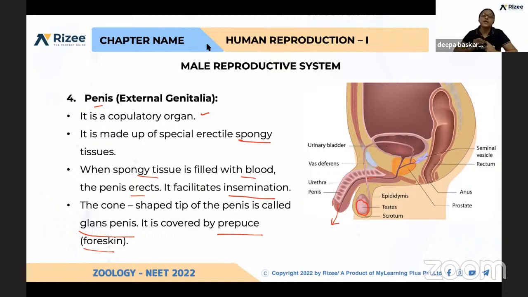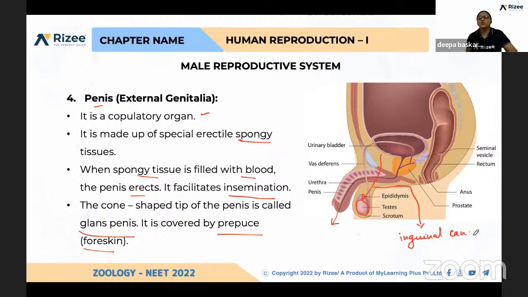So the primary organ, testis, how many in number in human? A pair of testis is present. When a male baby is inside the mother's womb, the testis is present in the abdominal cavity. After that, during the time of birth or at the eighth month of pregnancy, it moves from the abdominal cavity and gets descended into the scrotum through the inguinal canal. So this is called the inguinal canal.